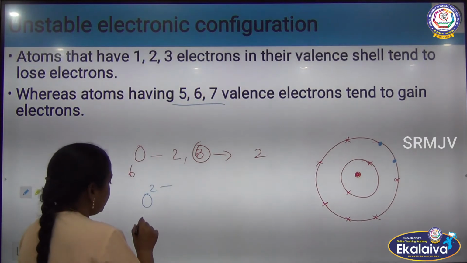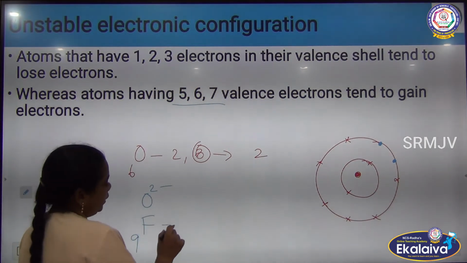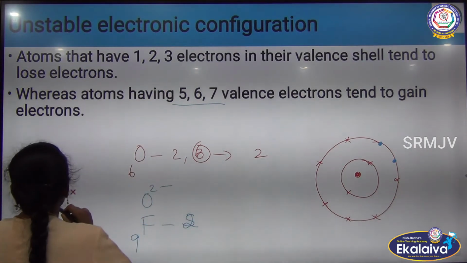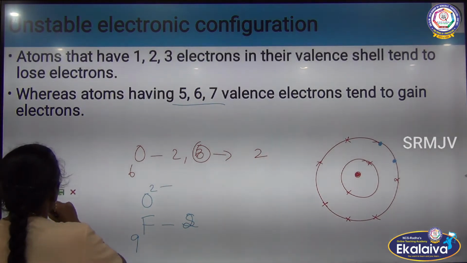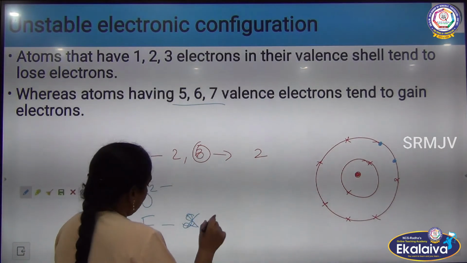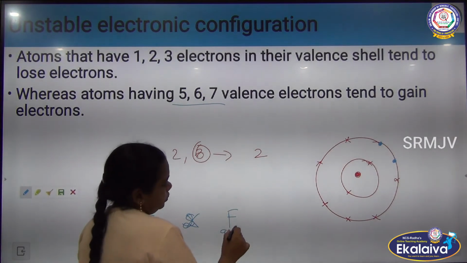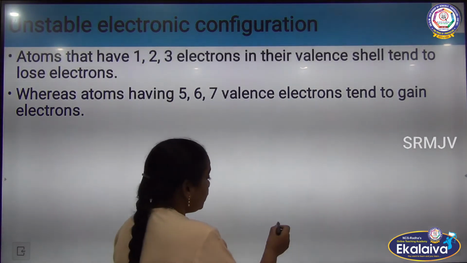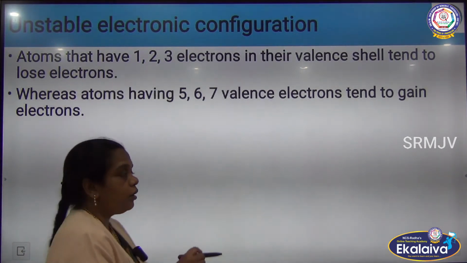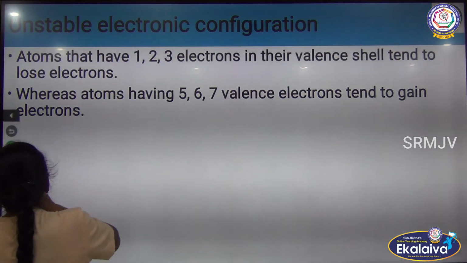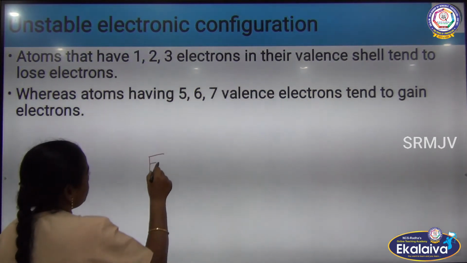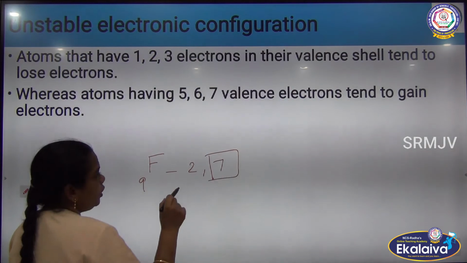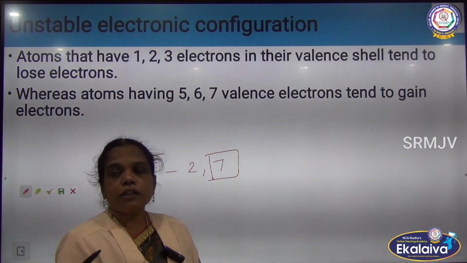And you can see that fluorine has atomic number 9, so the electronic configuration is 2, 7. The 7 means that by gaining 1 electron it can attain the octet configuration.